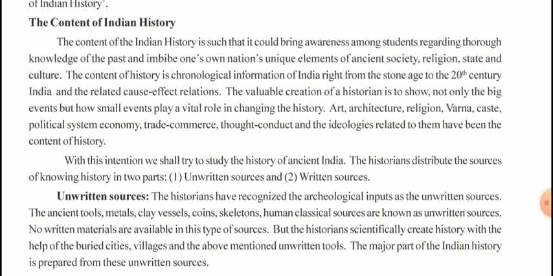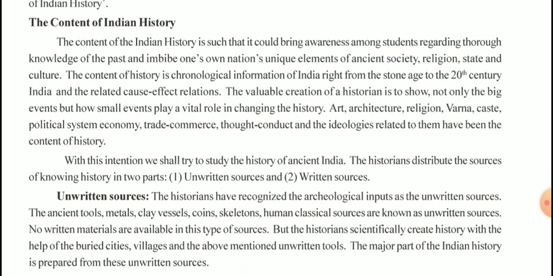The valuable creation of the historian is to show not only the big events but how small events play a vital role in changing history. Art, architecture, religion, varna, caste, political system, economy, trade, commerce, thought, conduct, and the ideologies related to them have been the content of history.